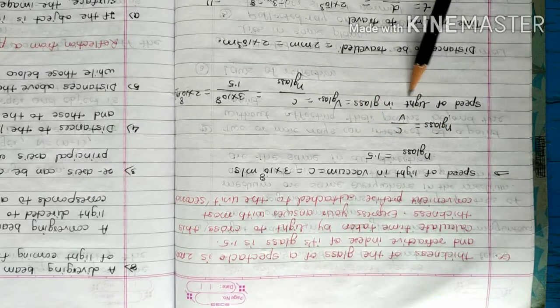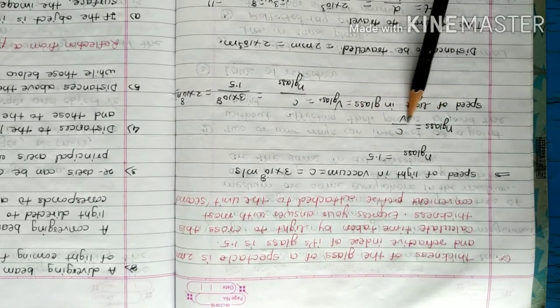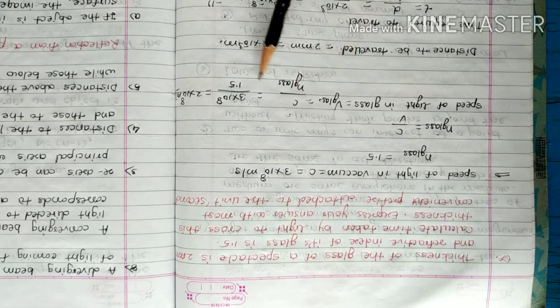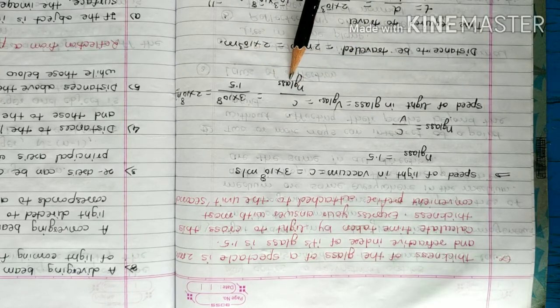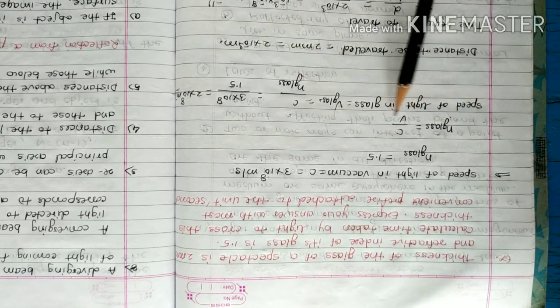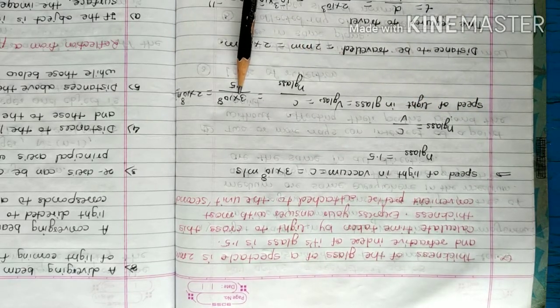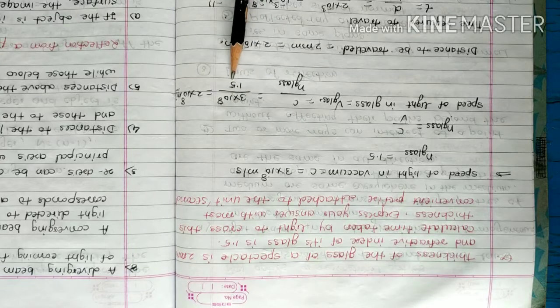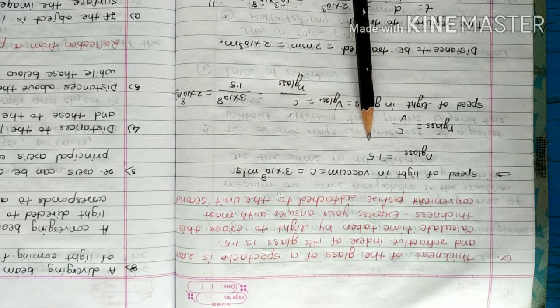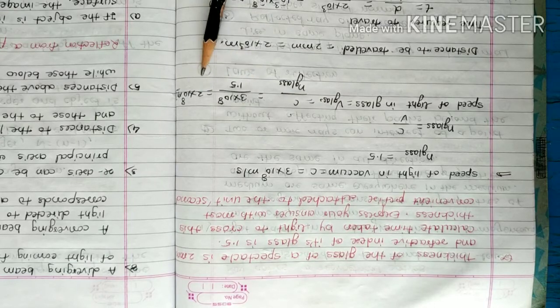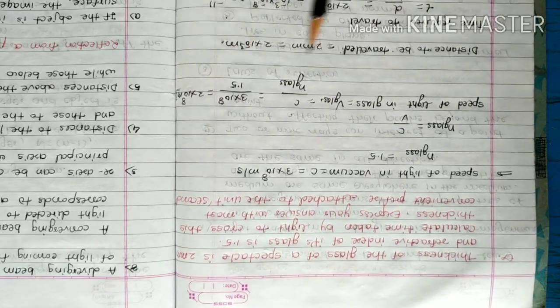We know the formula, that is n is equal to c divided by v. Then the speed of light in the glass, v glass, is equal to c divided by n glass. This equation is rearranged in this form. The value of c is 3 into 10 raised to 8 divided by the value of the refractive index of the glass, 1.5. If we solve this, we will get the answer 2 into 10 raised to 8 meter per second.